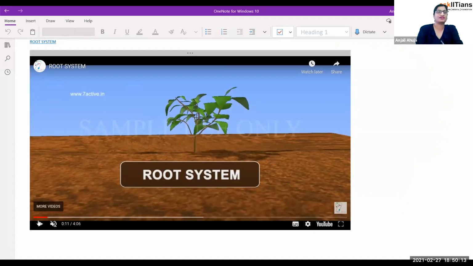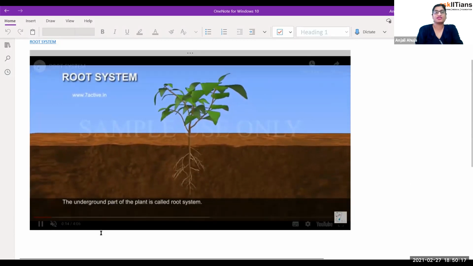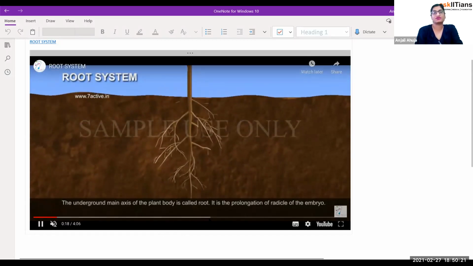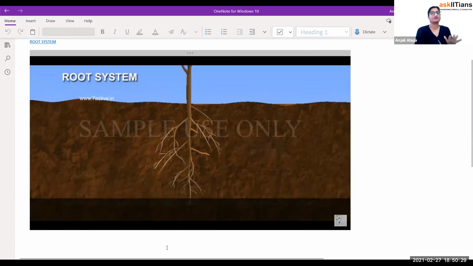You can see that. So, root system. The underground part is known as the root system. Under the soil, the underground main axis of the plant body is the root. It is the prolongation of the radicle of the embryo. As I told you, in the seed, radicle and plumule are there. So this is mainly formed from the radicle part.